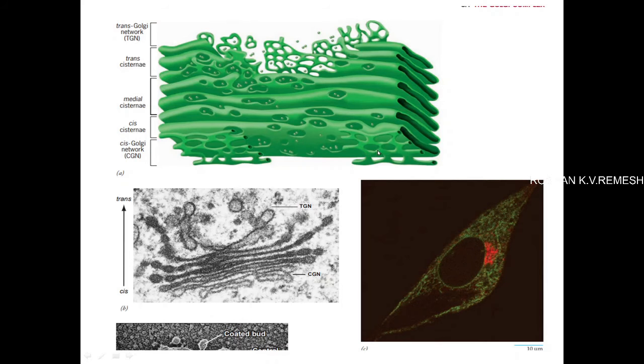And the movement of the vesicle may be categorized into two: retrograde movement and anterograde movement. Retrograde movement means movement from the trans side to the cis side, and anterograde movement of the vesicle means movement from the cis side of the Golgi network to the trans side of the Golgi network.